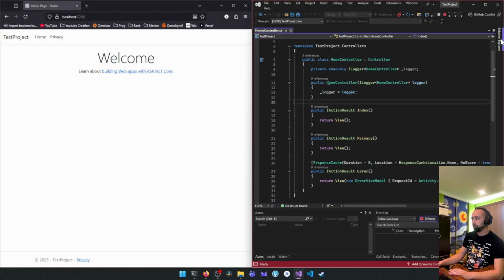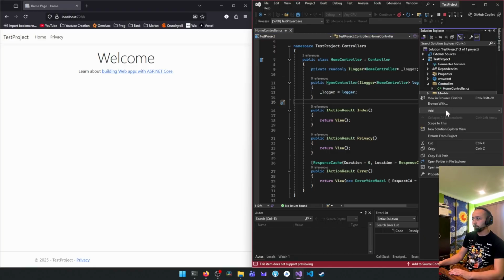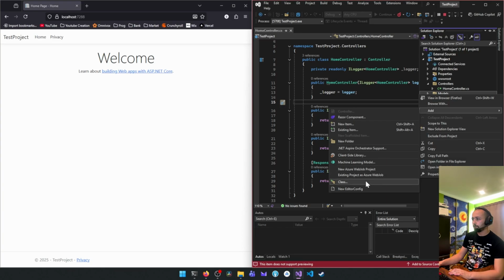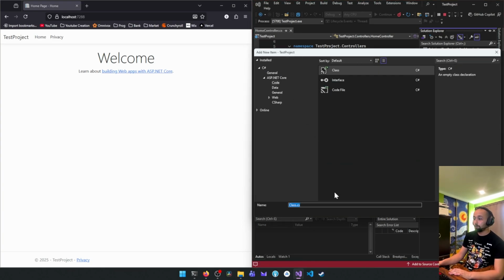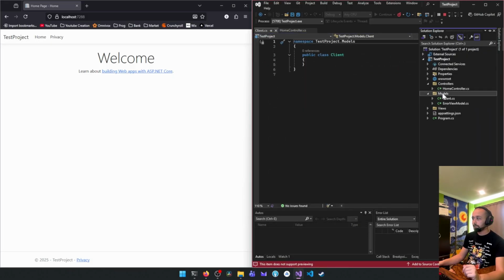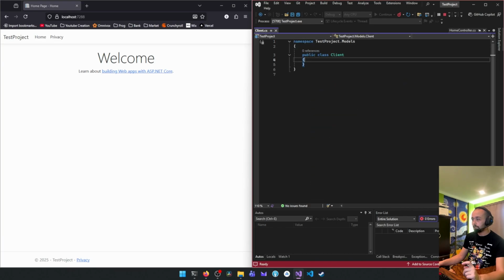Let's just do an example of a model. Let's go in our Solution Explorer, right click on models, do add, then we do a class. Let's just do an example, person, or client. Let's just go client. We're gonna take the class and click add. This is gonna go in our model, and it's going to create a model for our client.